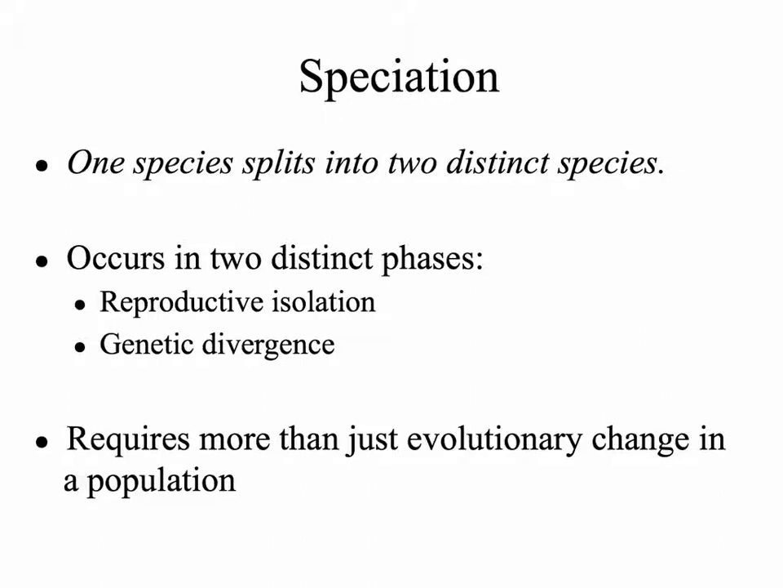Second, there's genetic divergence, which is the accumulation of many genetic differences in the two populations that have been separated out. Generally, this requires more than just evolutionary change in the population. Remember, we have to have reproductive isolation as well.